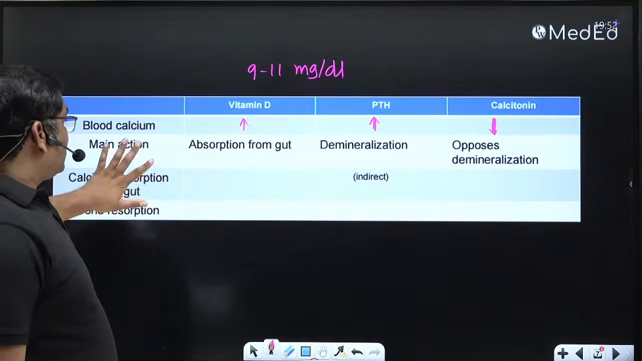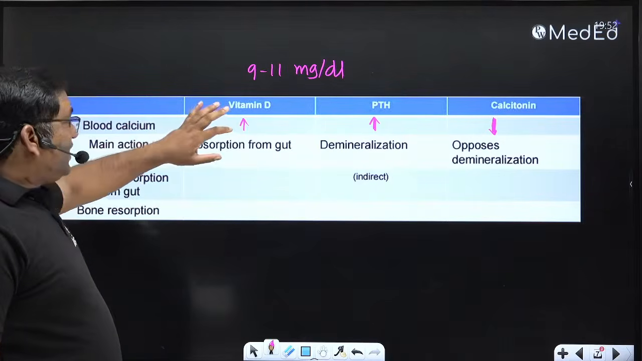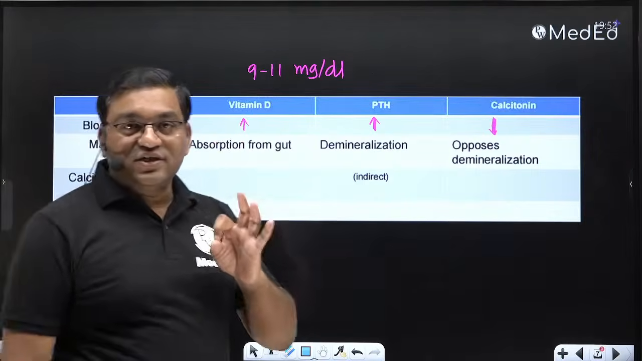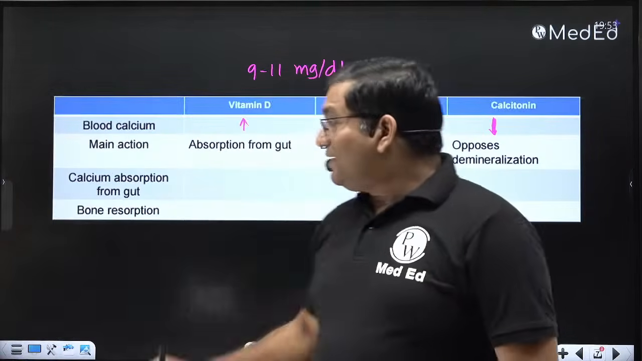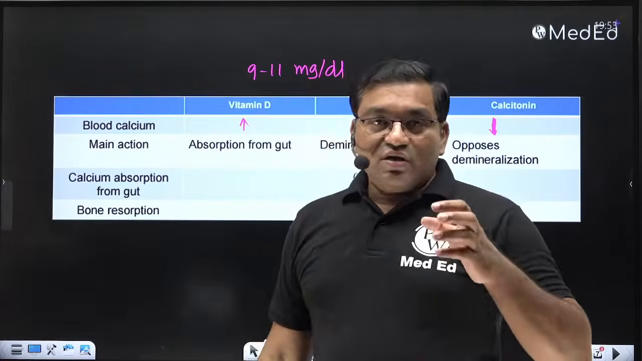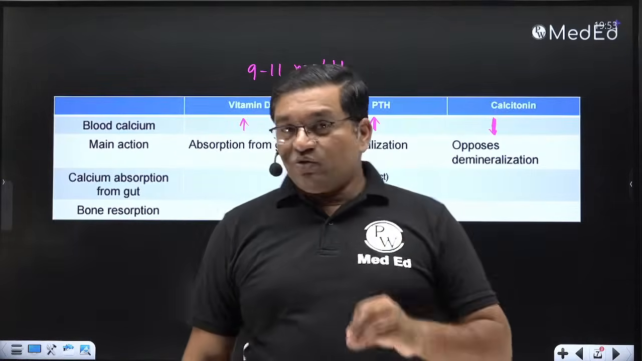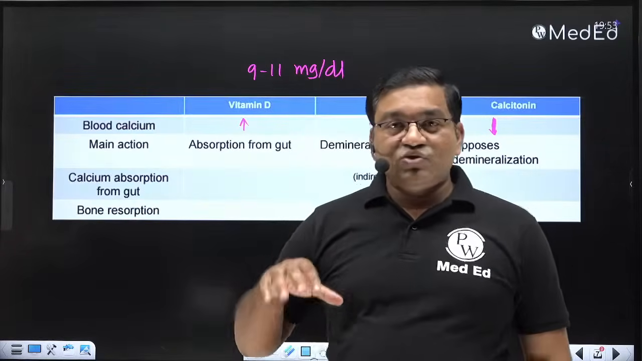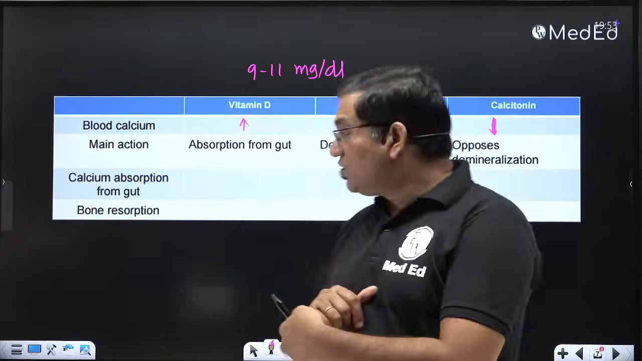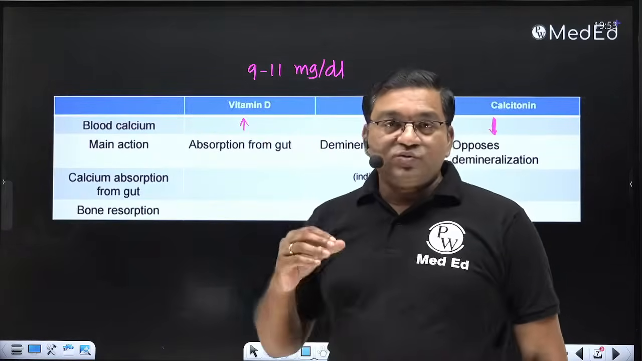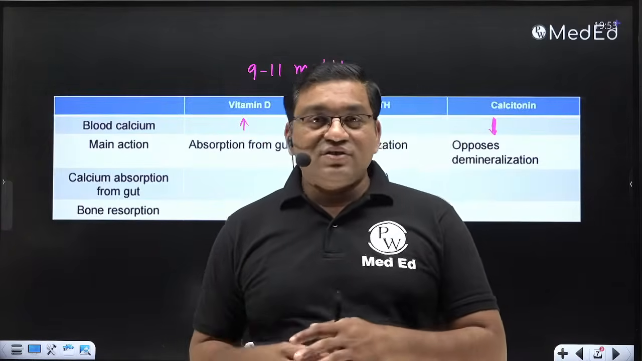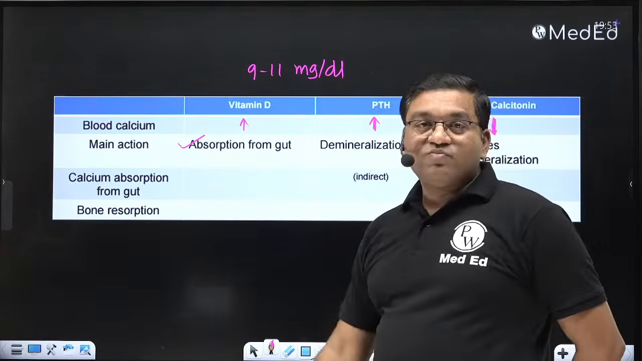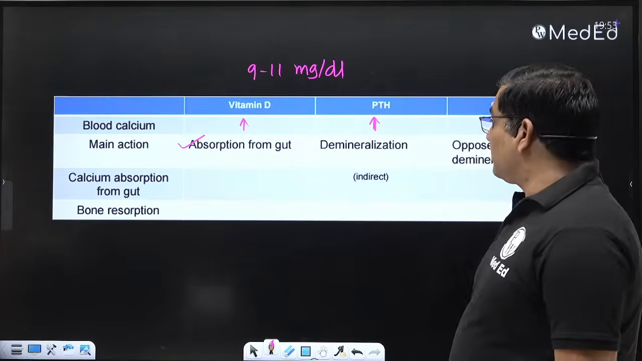So main action here, see, vitamin D increases the absorption of calcium from the gastrointestinal tract. Vitamin D, how does it act? Vitamin D acts as a hormone. It binds with the receptor present in the cytoplasm. So it binds the intracytoplasmic receptor, then it attaches to the hormone responsive element and increases the synthesis of calcium binding protein, and it increases the absorption of calcium from the GIT, gastrointestinal tract.